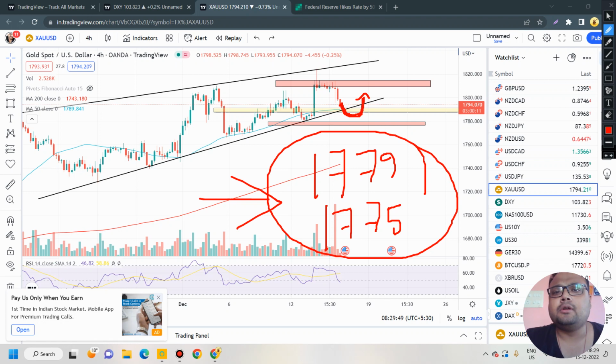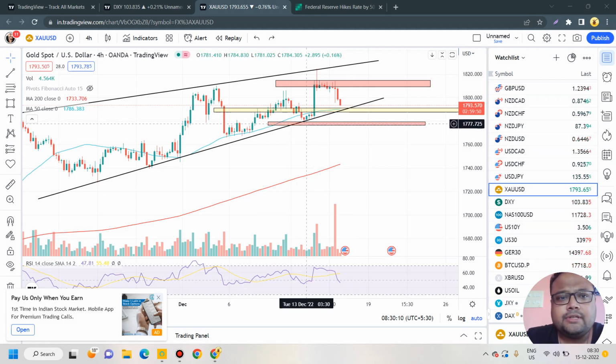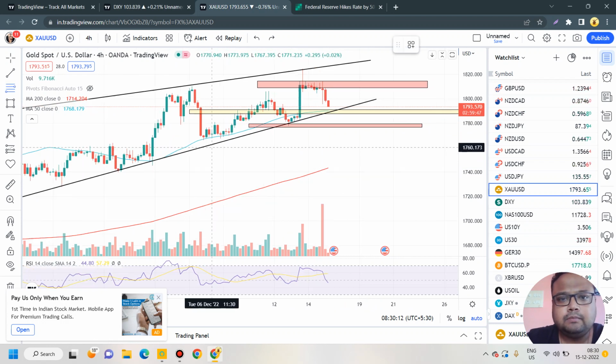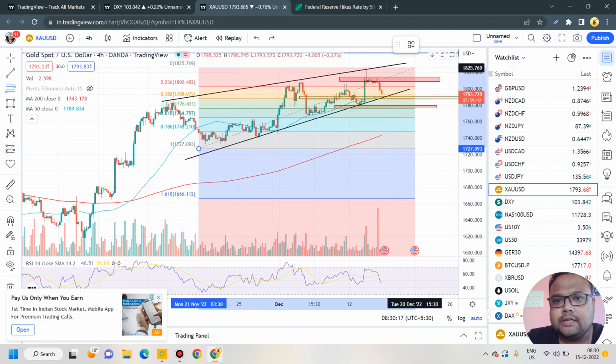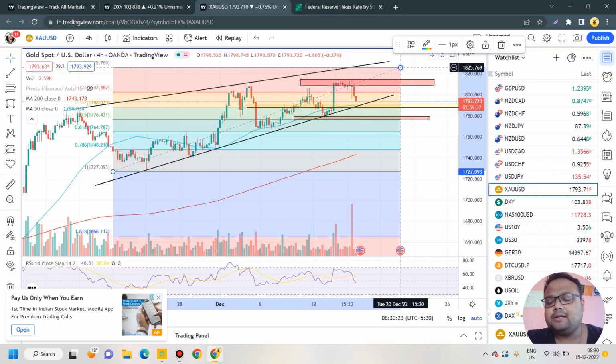So these two are the supports on the chart of gold right now. This is our first support, 1791 to 1787, but it is not a very strong support, it's a weak support. The second support is 1779 to 1775, which is not a very weak support either, but more or less a moderate support. Why are we considering this support? Because of previous price rejection around this area, as well as the Fibonacci retracement level here. If you combine all the factors, there is a possibility that the market will take support around 1779 to 1775.